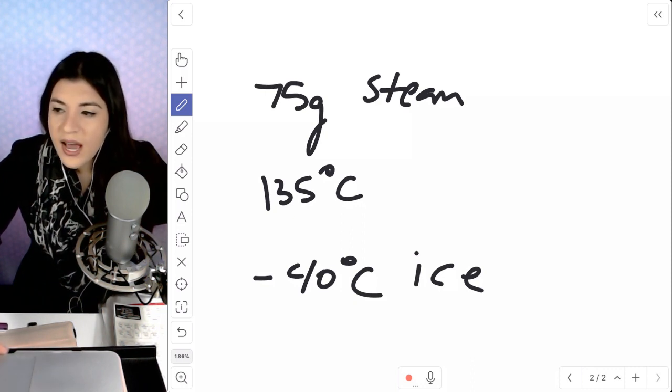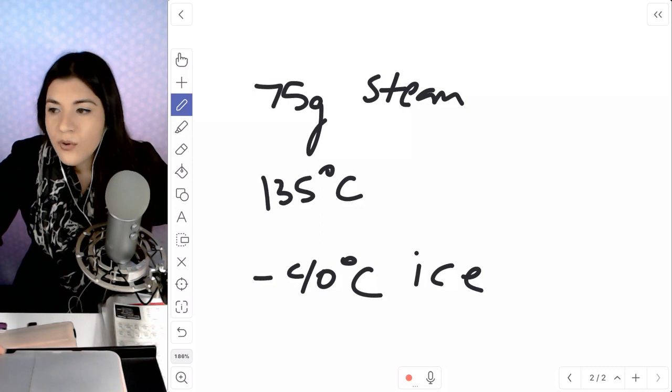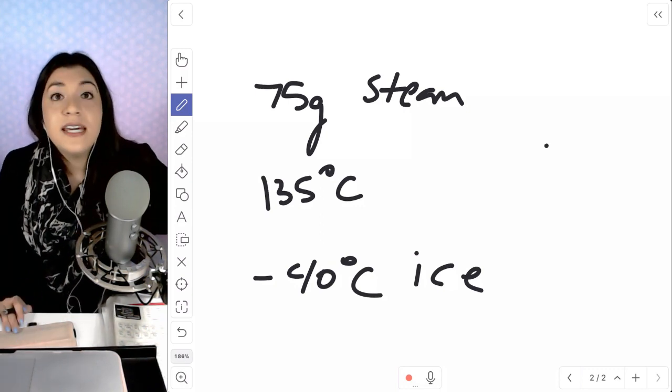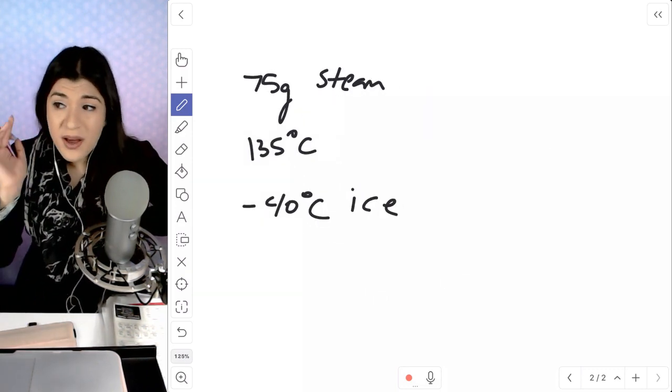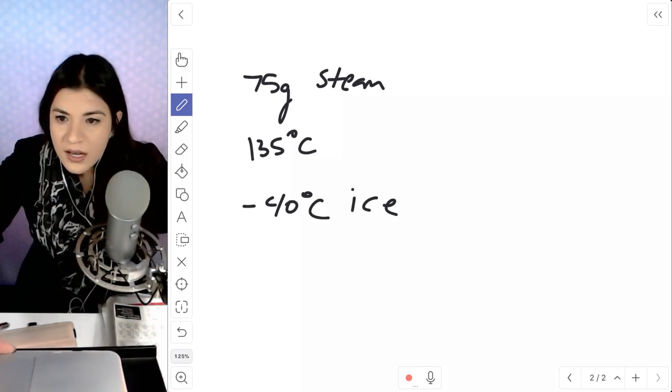Marshall, did they give you any other, because this is steam, this is that. Did they give you any constants like for C, meaning the heat capacity, specific heat capacity? Did they give you any of that? If not, I'll look it up. Not too bad. Let's see.